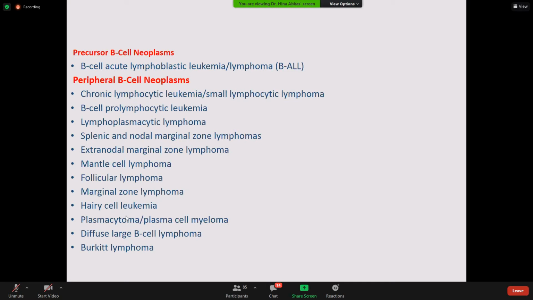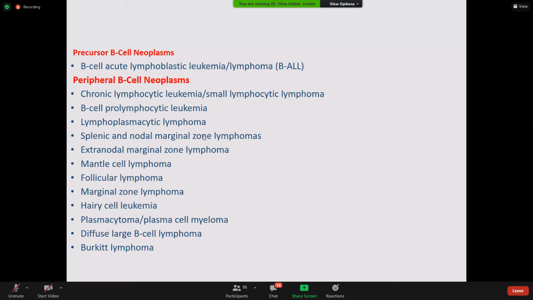Hairy cell leukemia, the name itself says leukemia, because it occupies the blood. Sometimes Burkitt lymphoma cells you can see in the blood. Hairy cell leukemia, marginal zone lymphoma cells can be observed in blood. Follicular lymphoma is also a circulating lymphoma. Mantle cell lymphoma is also a circulating lymphoma.